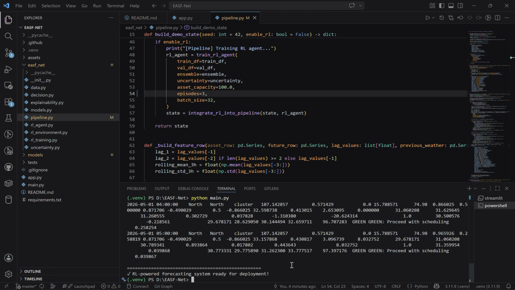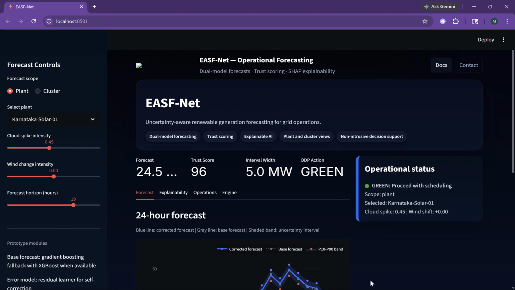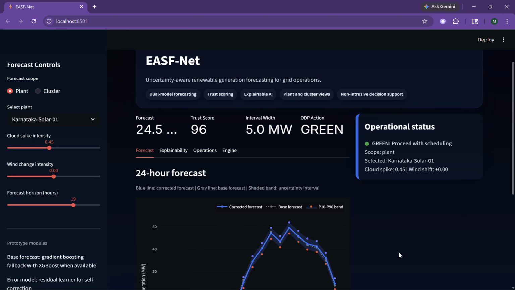Our model has been successfully trained. Now let's move on to the main dashboard. Here is the main dashboard.